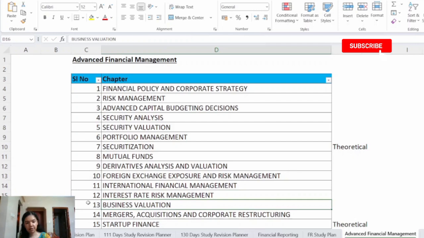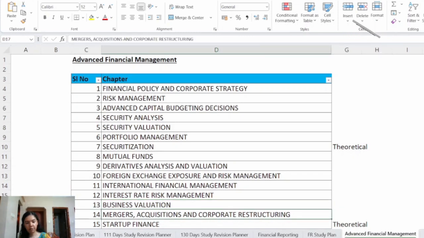Then we have chapter number 13, Business Valuation. Basically this is the foundation for the next chapter, that is mergers and acquisitions. This chapter covers the following topics: net assets, earning based model, cash flow based methods, etc. And valuation of startups and impact of ESG factors on valuation. ESG means environmental, social and governance.